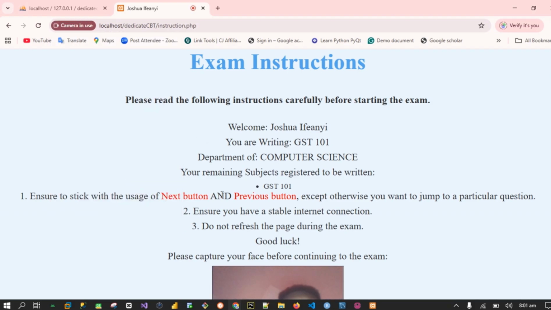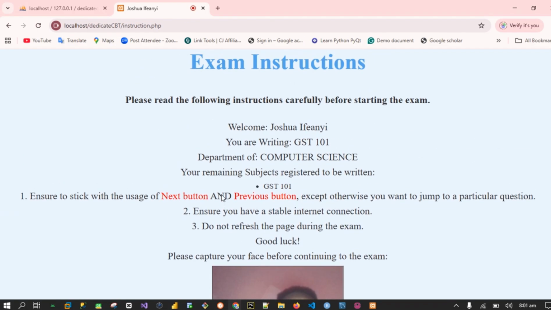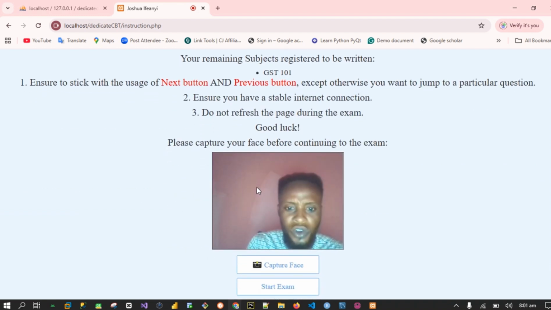Okay, so video capturing is on. Now let me scroll up. You see, mind you, there are instructions written here. Exam instruction. You can read it through. This is the exam that I'm writing, GST 101. It picked my name. Okay, it says this is the exam remaining that I'm here to write. So I'm going to come down now.